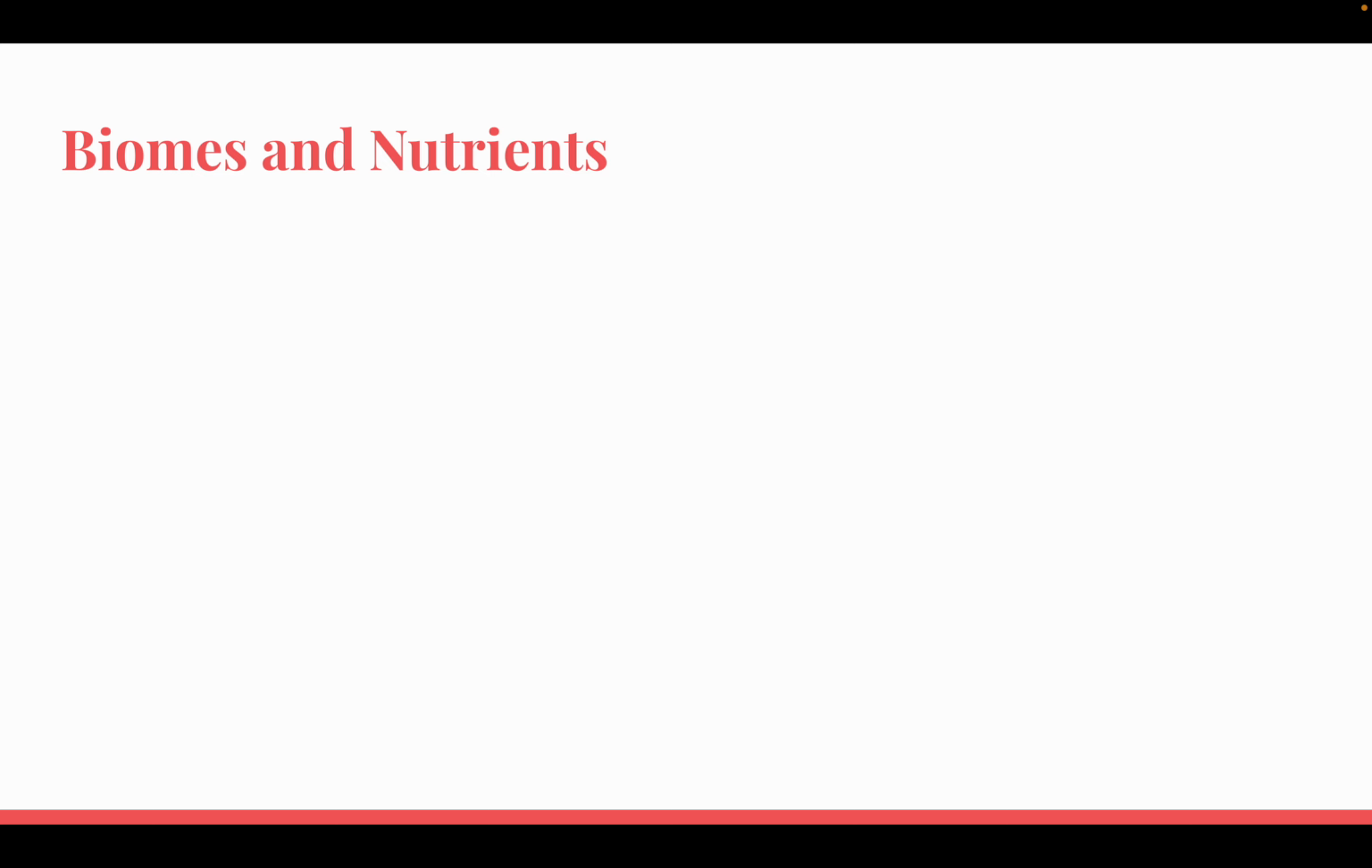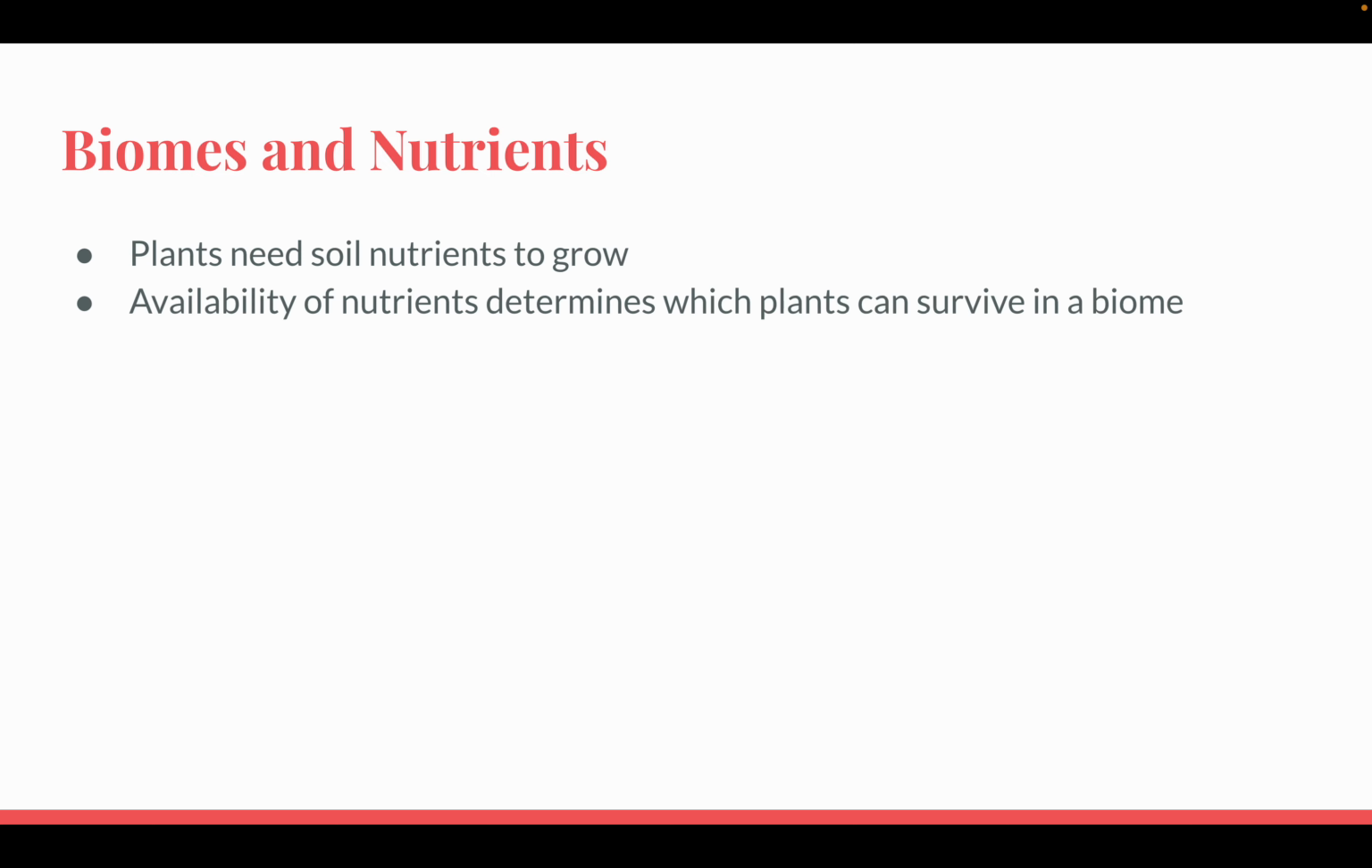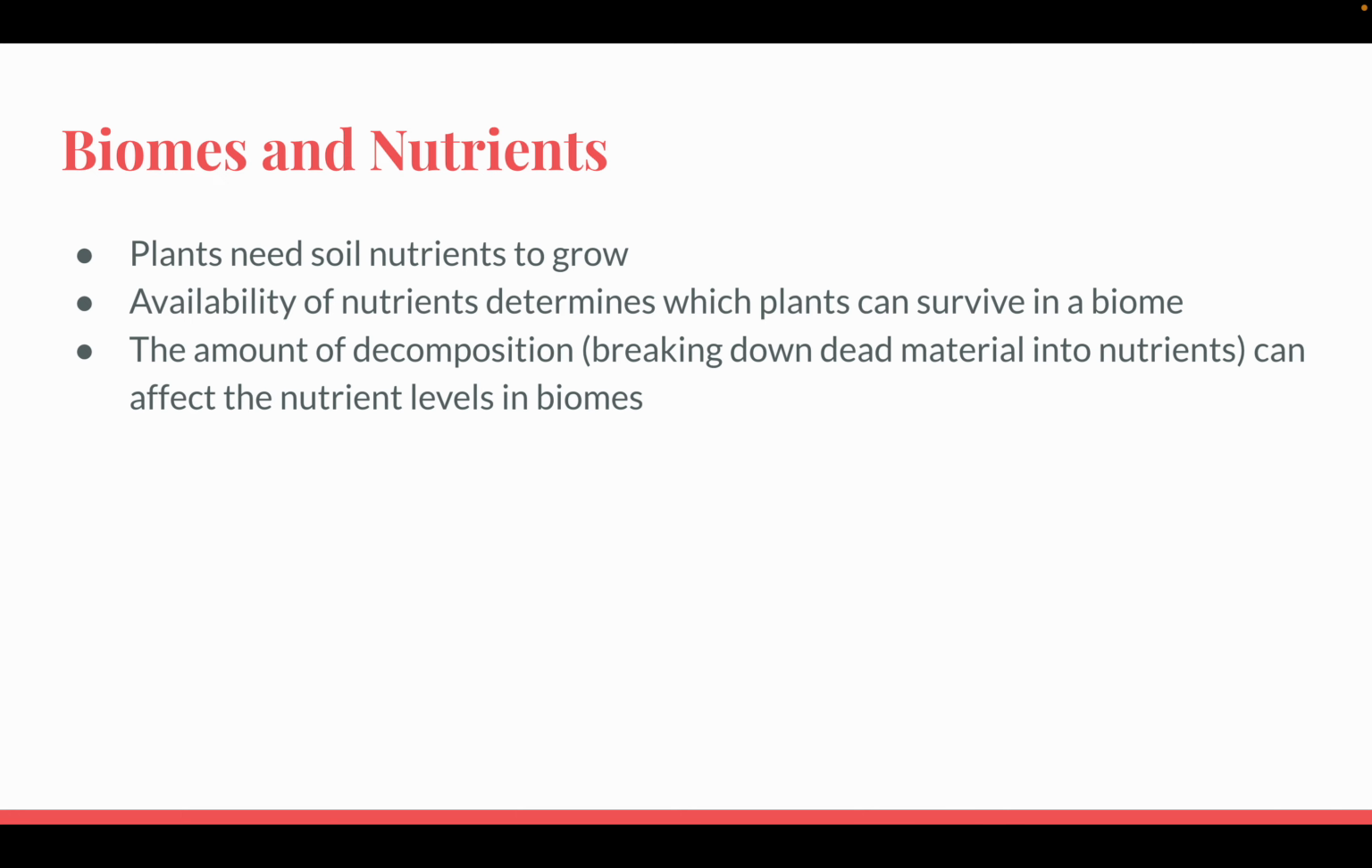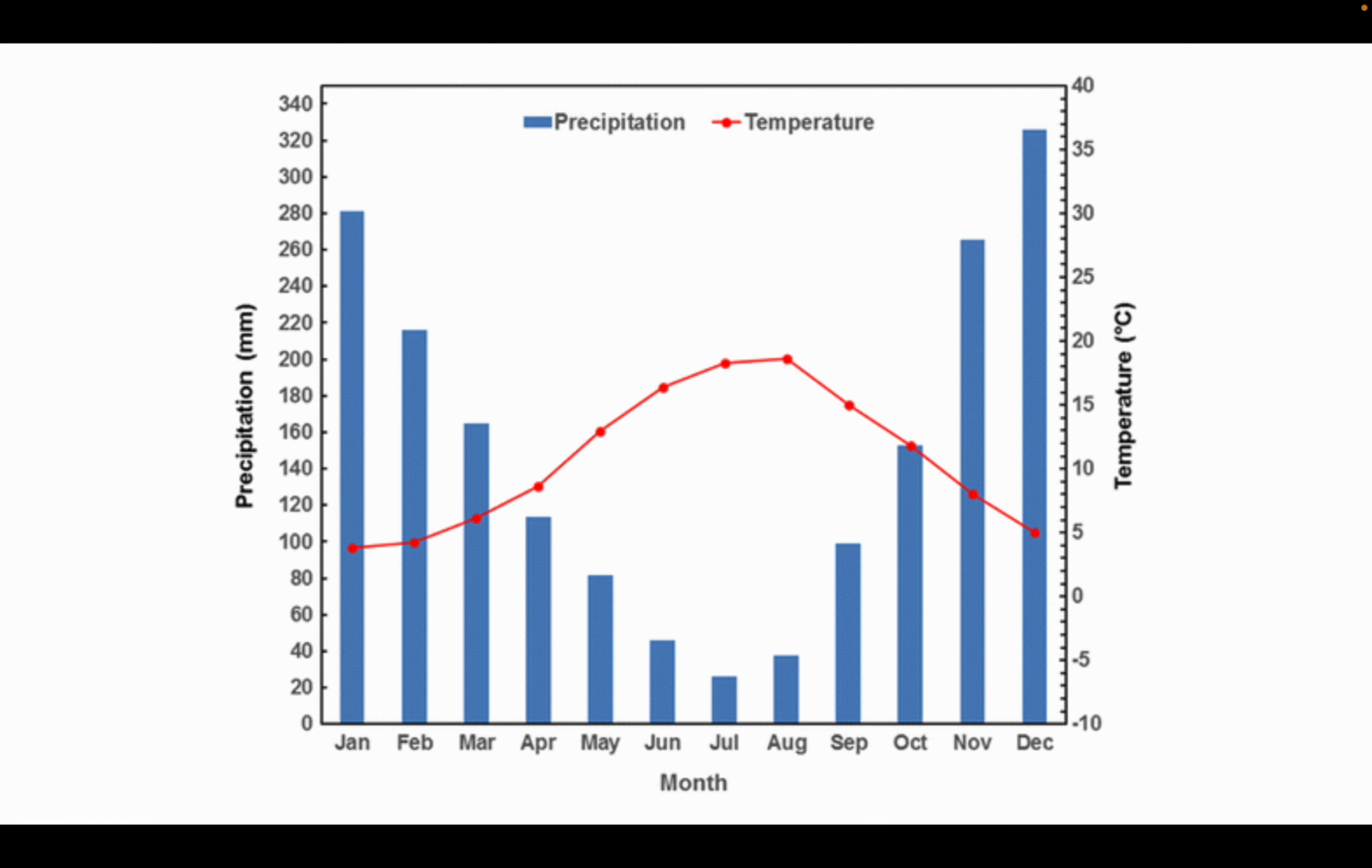Now, biomes are often defined by the nutrients that are found there. Plants need soil nutrients to grow, and the availability of nutrients determines which plants can survive in a biome. The amount of decomposition, or breaking down dead material into nutrients, can affect the nutrient levels in biomes. So if there is a high rate of decomposition, that means that there's going to be very nutrient-rich soil. But again, there could also be leaching, which we'll talk about in a little bit. If there's a very slow rate of decomposition, the soil tends to be poor in terms of nutrients.